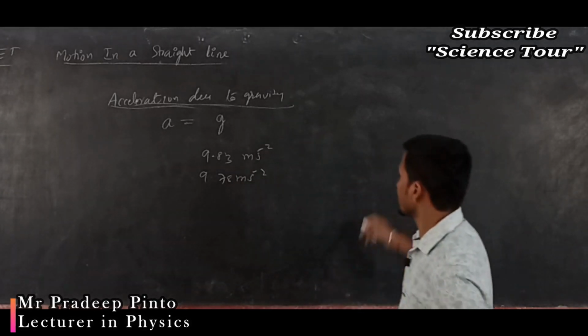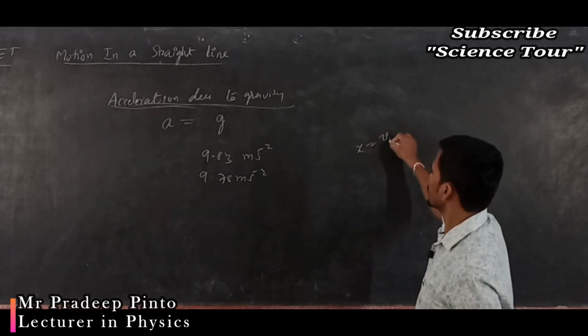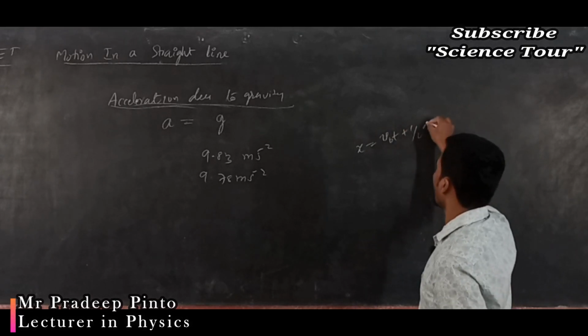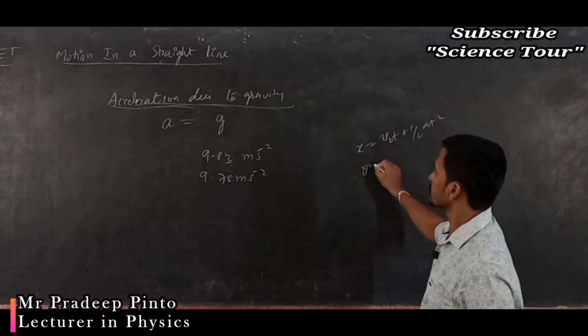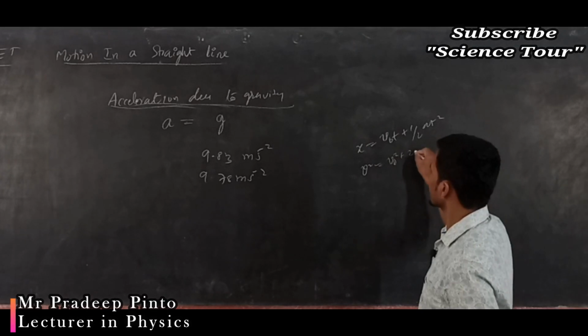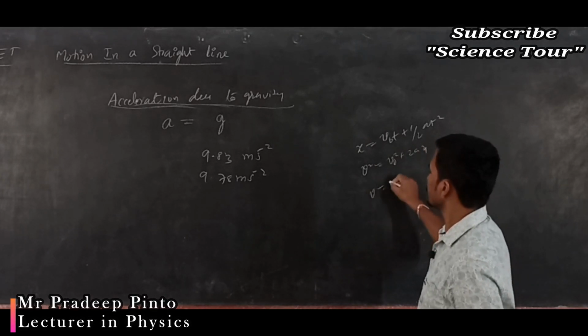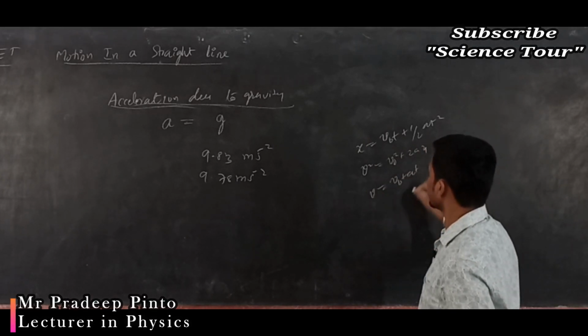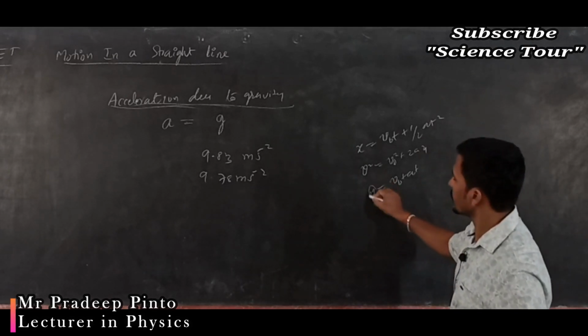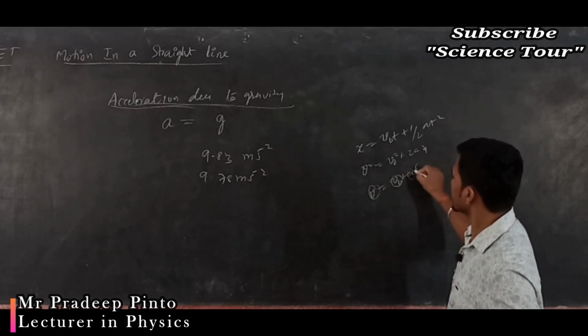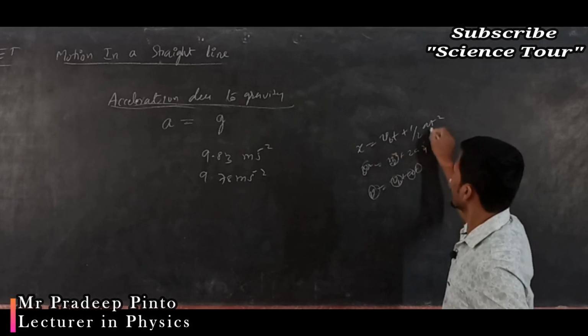See, we will write down the equations: x is equal to v naught t plus half a t square, v square is equal to v naught square plus 2ax, v is equal to v naught plus at. It is dependent on initial and final velocity, acceleration and time, and nothing else.